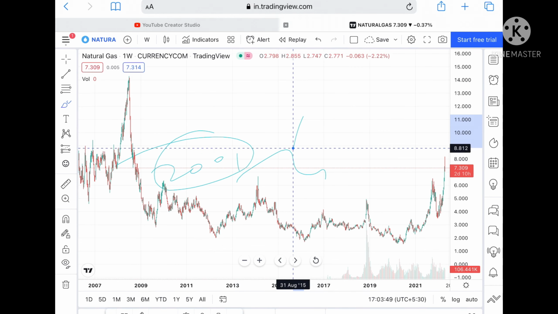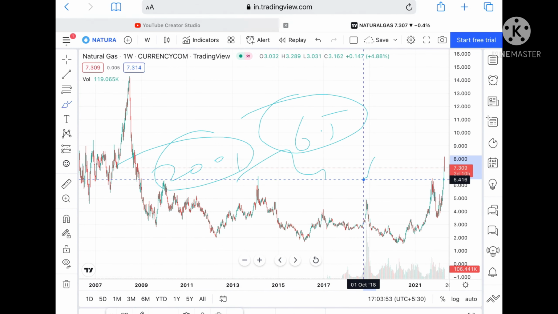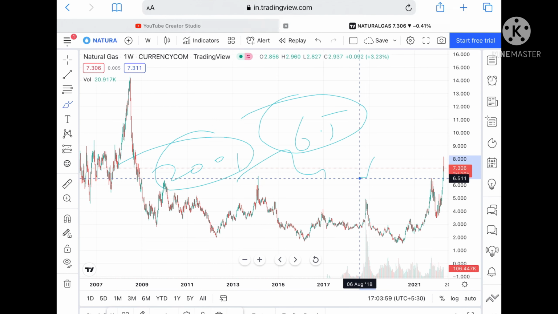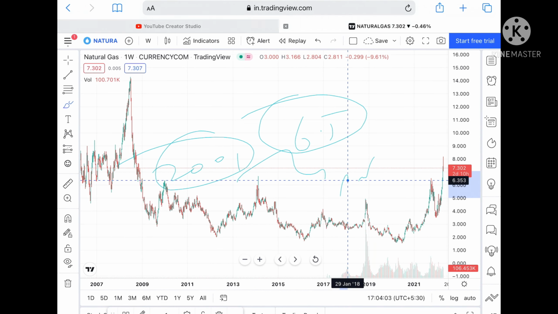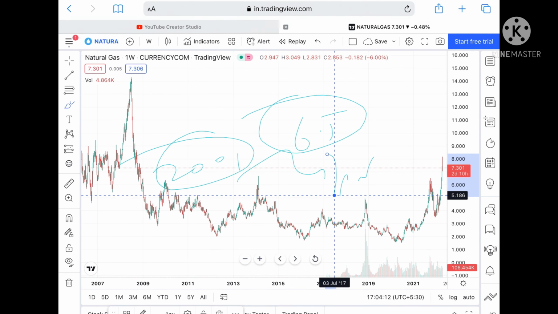We can see a strong support coming at around 6.5 and at a level of 6.416. Okay, 6.511 and 6.668, these are two resistance and support levels. Okay, and if it goes below this level, the next support we can see is coming at around 6.321, and if this particular level goes down, then we can see the next support coming at around 5.565, and from there we can see a level of 5 also. Any doubt regarding this, you can mail me.